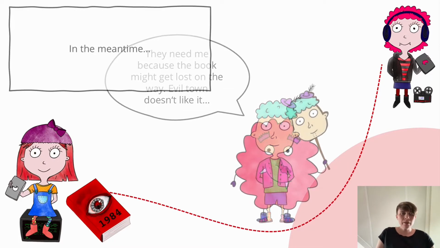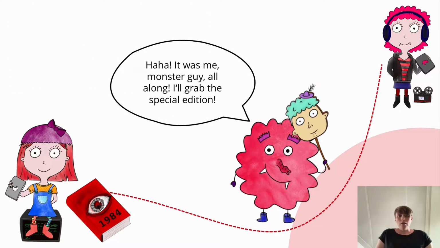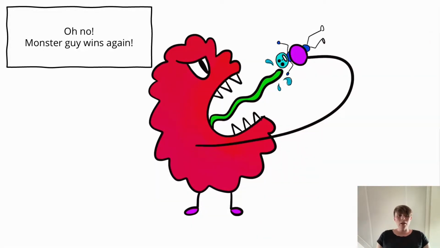The problem is the attacker impersonated Socks Guy. So the attacker acted like it would be outside of Evil Town and would be a nice and friendly proxy. And when Alice then sends the book, the attacker can just grab the book, confiscate it, and it's gone. So we don't have a happy ending in our story. Monster Guy wins again and we are in trouble.